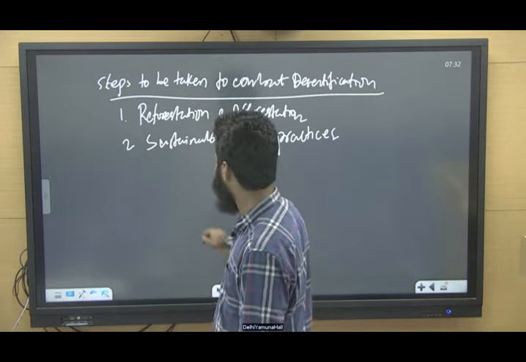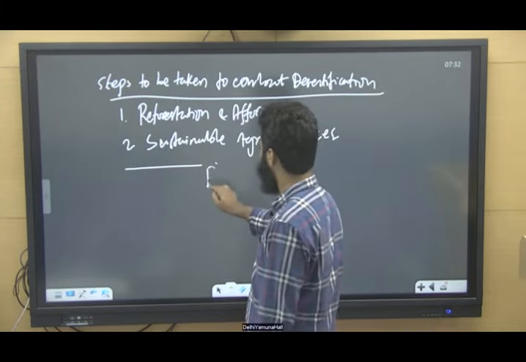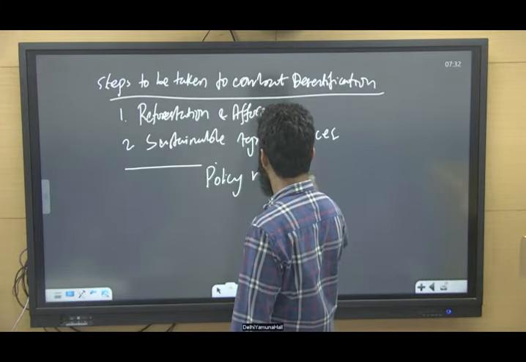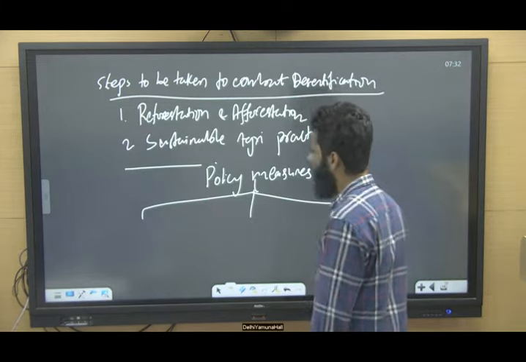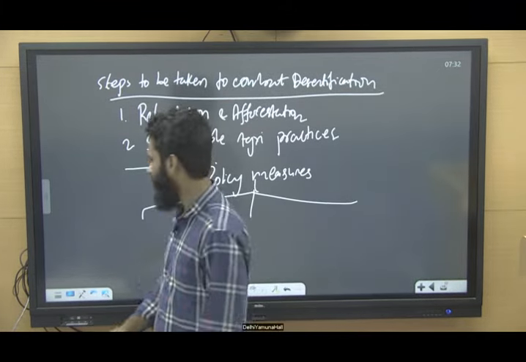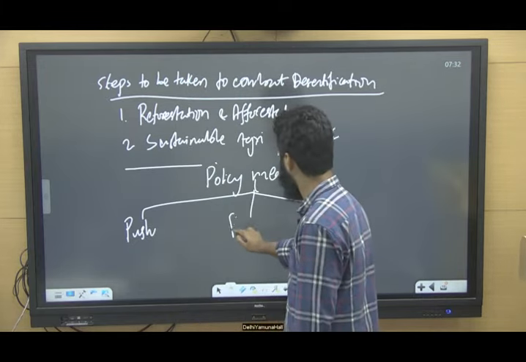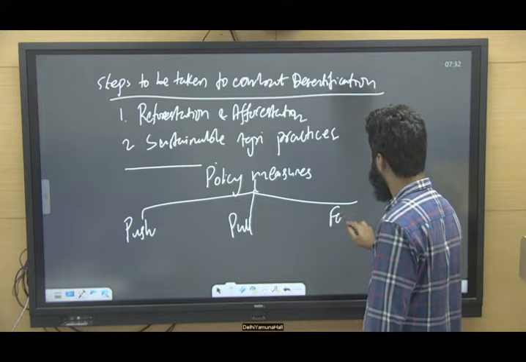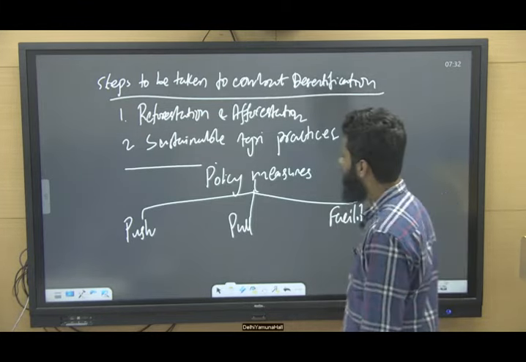See, whenever we talk about policy measures, etc., policy measures come with three things. Number one, number two, number three. One will be the push factor. One will be the pull factor. And one will be the facilitative factor. What do you mean by push factor?